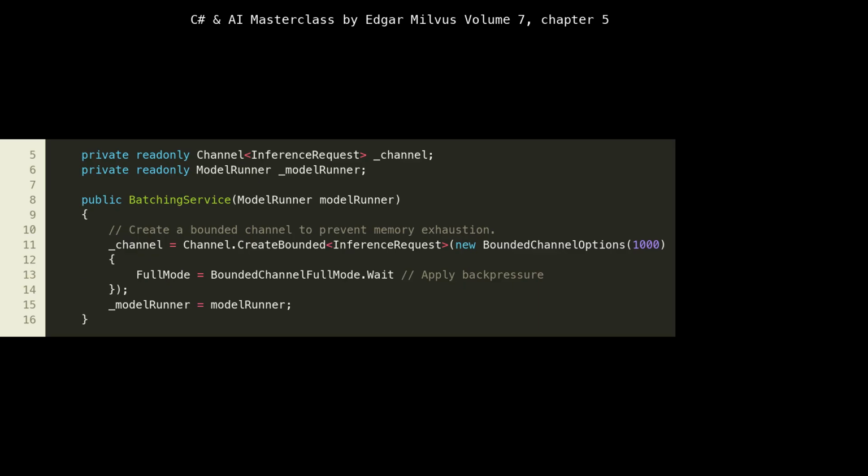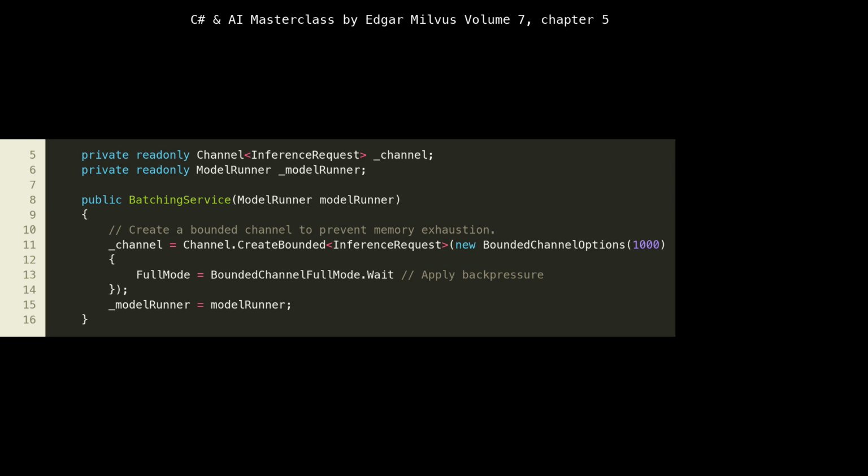Here, we declare two private, read-only fields, _channel and _modelRunner. The _channel, initialized in a constructor, is where incoming inference request objects will be temporarily stored. The _modelRunner, injected via the constructor, represents the component responsible for actually executing the AI model. This dependency injection pattern, where modelRunner is passed in, promotes loose coupling and testability.